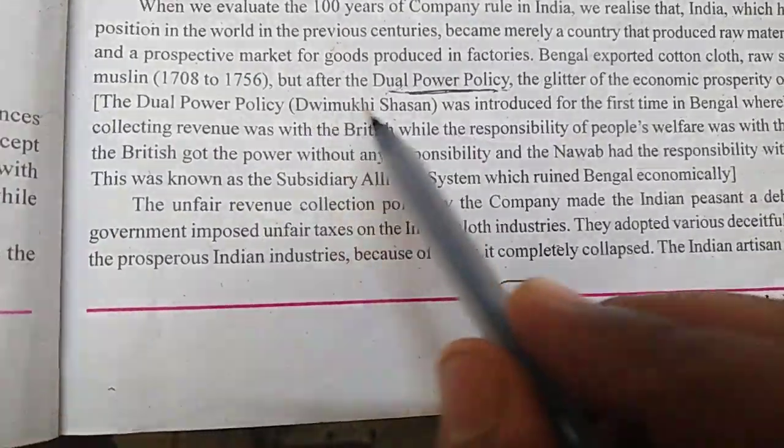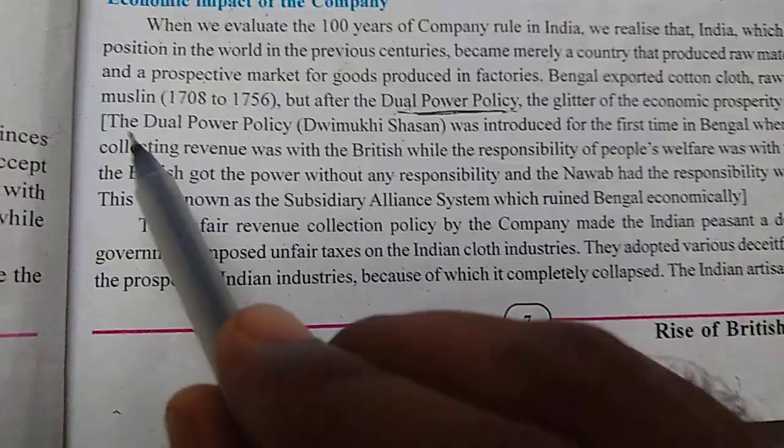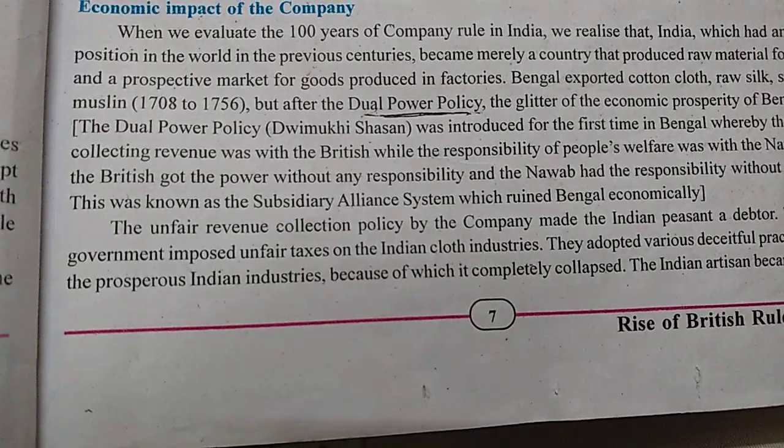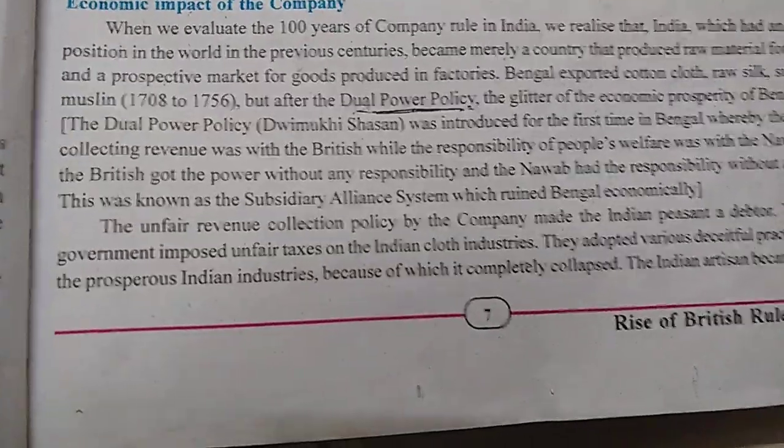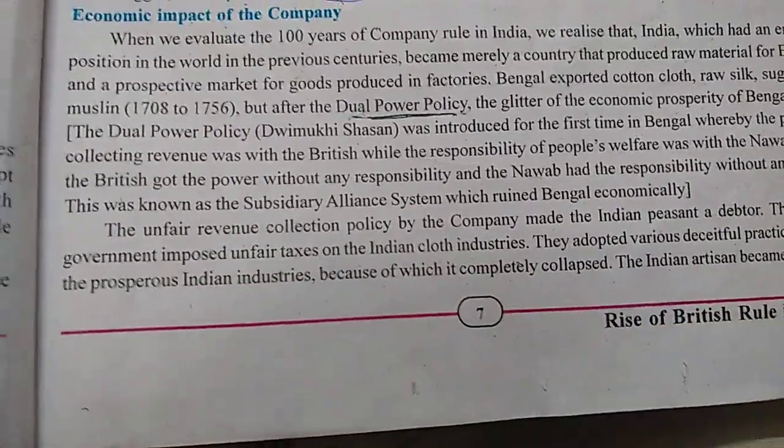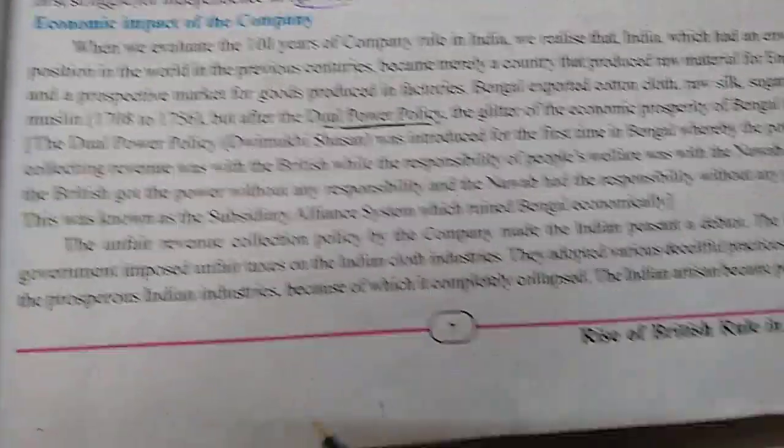Dvi means two, Mukhi means face. Okay, same dual power, Dvimukhi Shashan. So the financial situation of Bengal became very bad because of the dual power policy. Now what is the dual power policy?